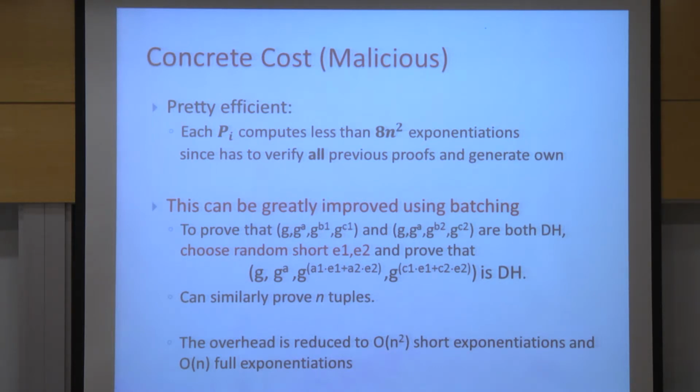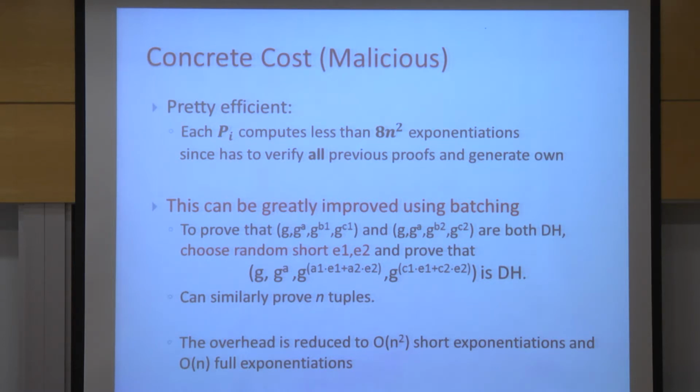So if we calculate, we get that overall the cost per party is something like 8 times n squared exponentiations. How did we get to this n squared instead of n exponentiations? That's because each party generates a proof which costs order of n work, but it should also verify all the proofs of the previous parties, and this work can grow to be quadratic, order of n squared.